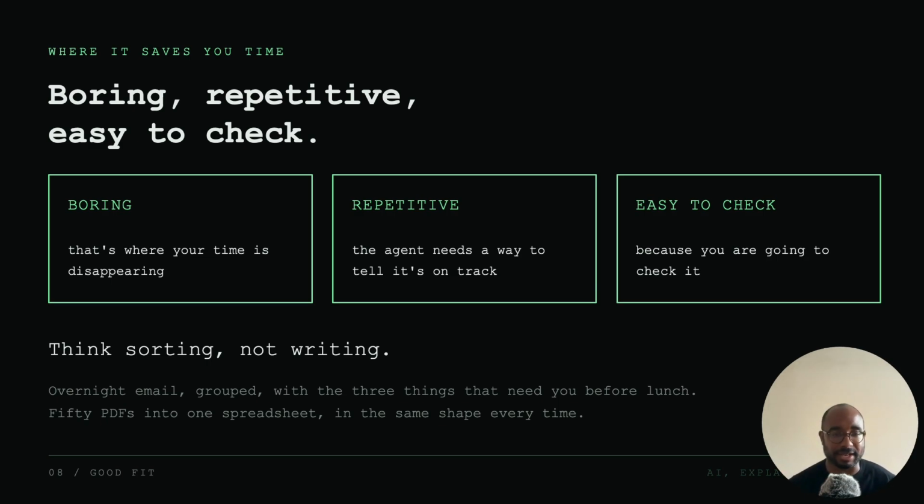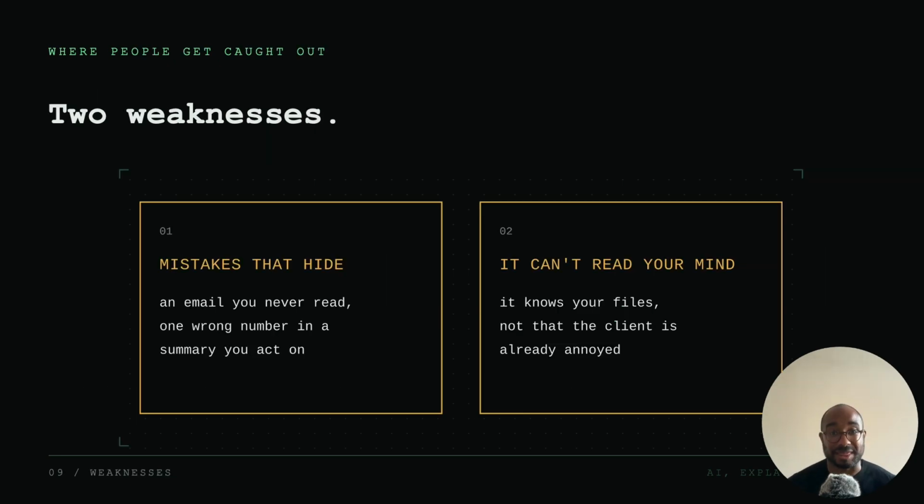Another example here that I've got at the bottom is turning 50 PDFs into one spreadsheet in the same shape every time. It's possible. An agent can go off and do that. It can even do more than that, but that's a very simple example which highlights the power of these things. These are boring, repetitive, easy to check tasks which a year or 2 ago you would have had to pay someone to do if you didn't want to do it. And this is where we really begin to see the power of agents.